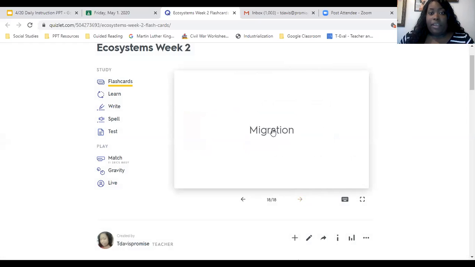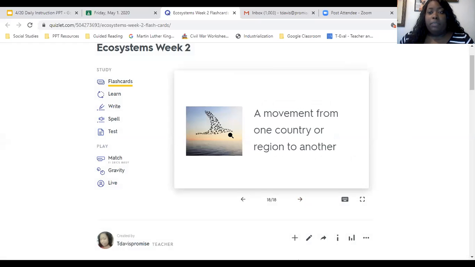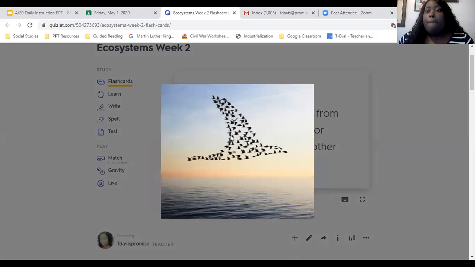All right, migration. Ooh, I love migration, especially when I look out and see migration. So it's a movement from one country or region to another. Birds, fish, sometimes many herbivores. Oh my goodness, many herbivores migrate.